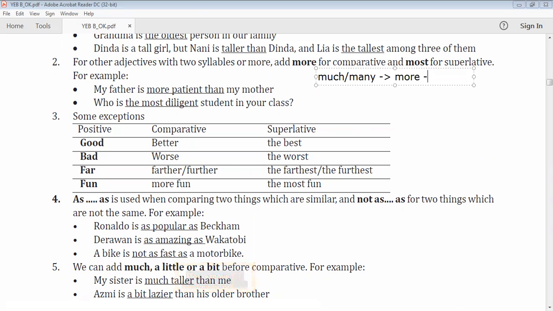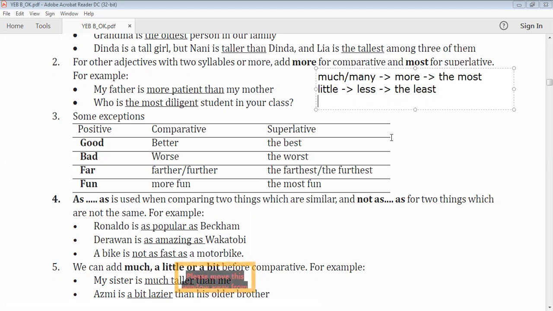And then the superlative becomes the most. And then little. Little becomes, for the comparative, less. And for the superlative, becomes the least.